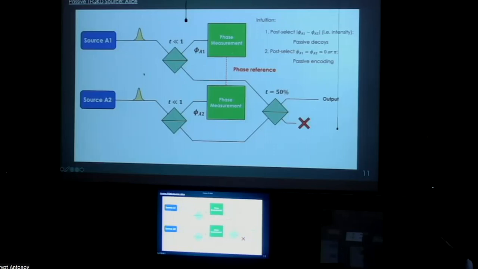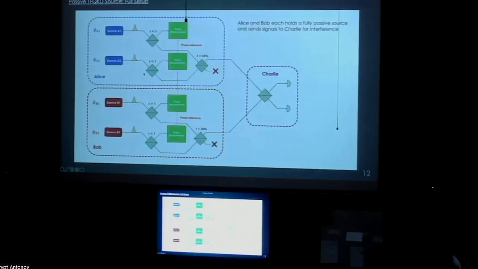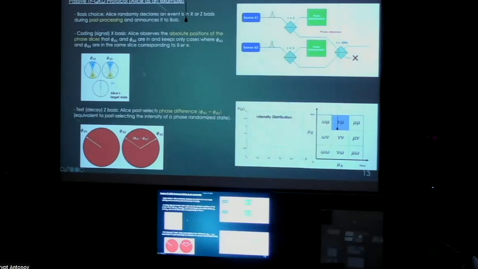However, she can also choose to post-select the absolute position for the cases where they're both 0 or they're both pi. In that case, she is sending alpha and negative alpha states, so you're doing passive encoding. So it all depends on how she performs her post-selection. The whole setup looks like this. Alice and Bob each have one of those modules. They interfere at Charlie. So here's a rigorous definition of our protocol.